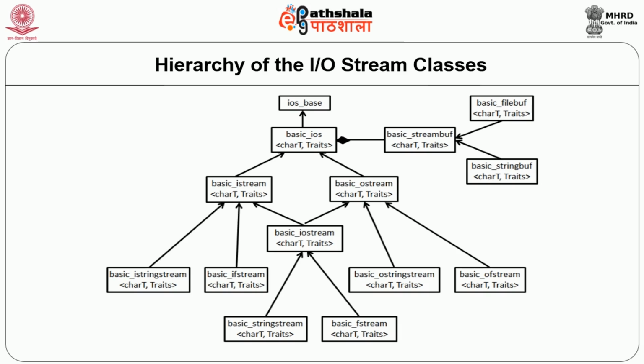It can be seen that it provides the standard stream classes like istream, ostream and iostream. It also provides the file stream classes like ifstream, ofstream and fstream, and additionally it also provides the string stream classes istringstream, ostringstream and so on. The string classes are actually used to perform I/O from a string in memory, just like our C++ strings.